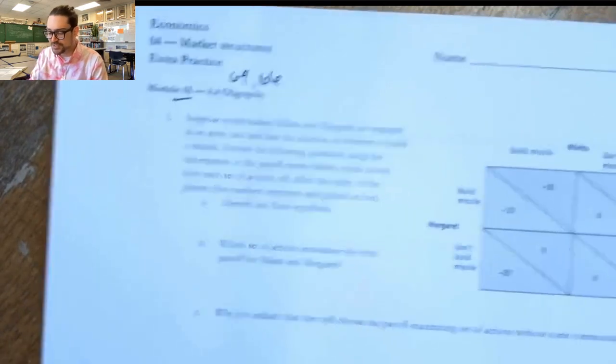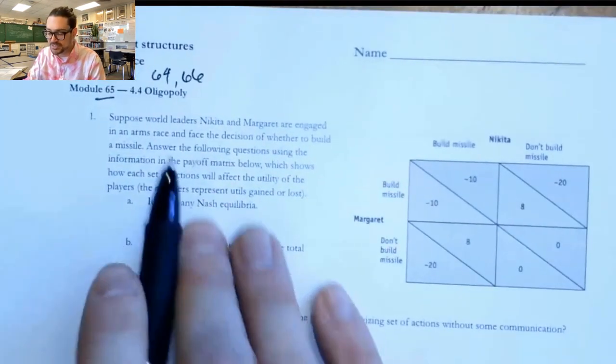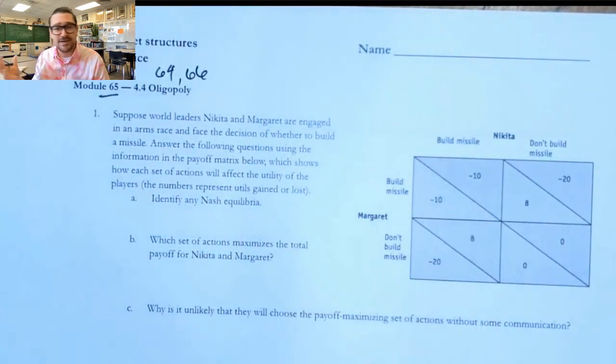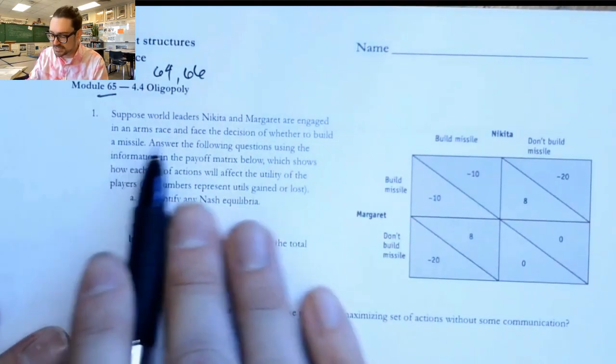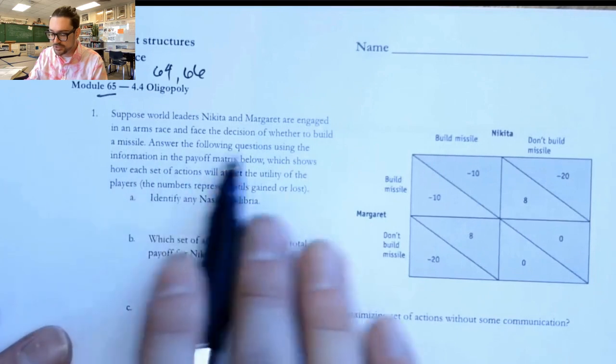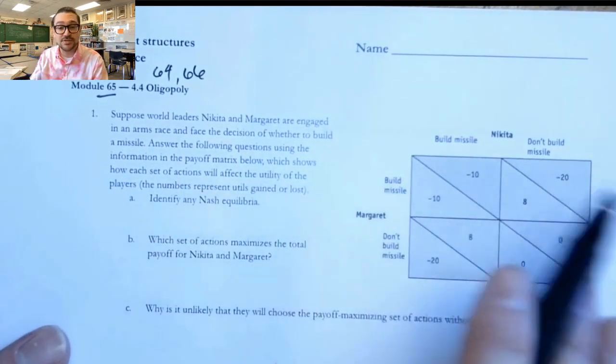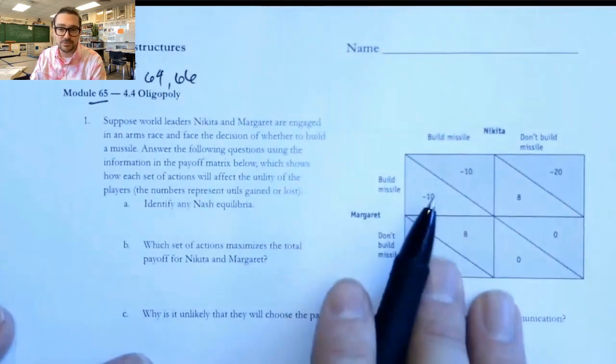So the first question in the Check Your Understanding says, suppose world leaders Nikita and Margaret, these are supposed to be Nikita Khrushchev and Margaret Thatcher, who are not actually alive at the same time and leading their respective countries, but whatever. They're engaged in an arms race and face the decision of whether to build a missile. Answer the questions using the payoff matrix, which shows how each set of actions will basically affect each other. And it tells us the numbers are utils, gained or lost.